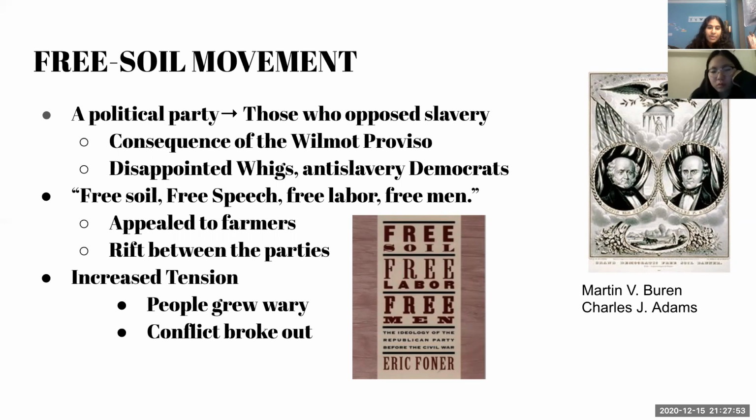So as the rifts between parties grew, the rifts within parties also increased, leading to increased tension within the parties of government and Congress. And as people grew less trusting of each other and started to grow wary of each other, it was harder to pass legislation and law, as nobody could agree.